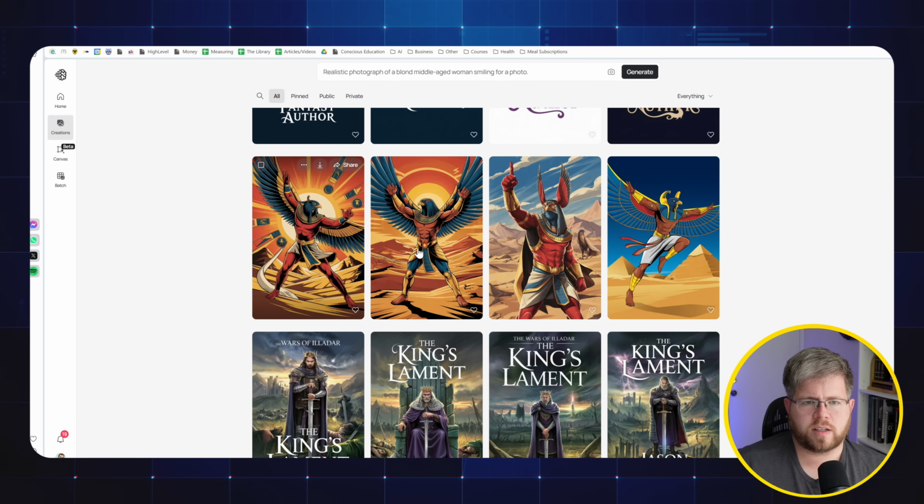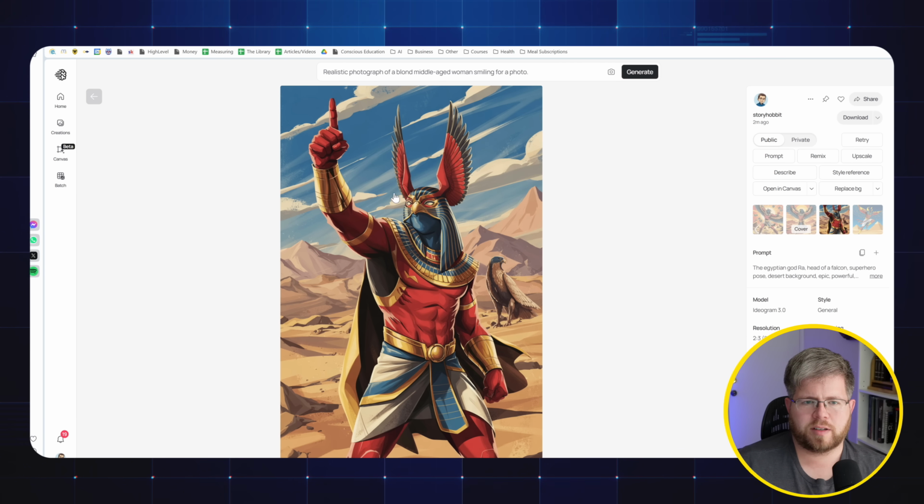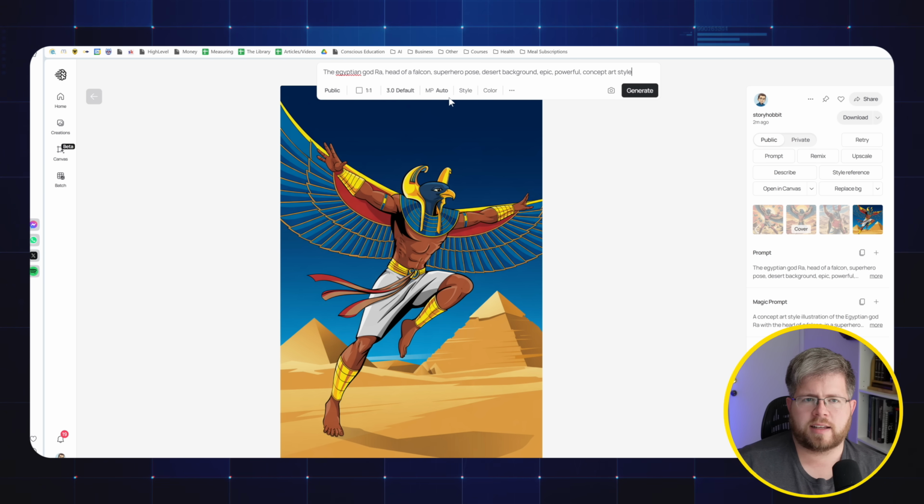So first off, this one of Ra looks great, but maybe it's because I added the word superhero in there, or I had the word concept in there, but it's all very illustrated now, which is not necessarily what I want. And some of them, what's going on with his face here? There's something weird happening there. This one's okay. So if we modified this, let's add this again and try it a couple of ways. Photorealistic.